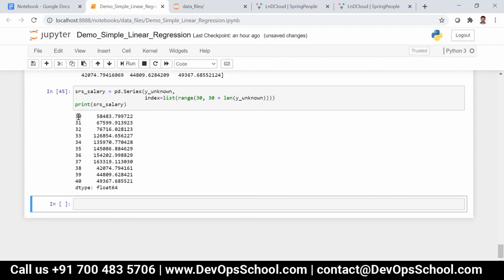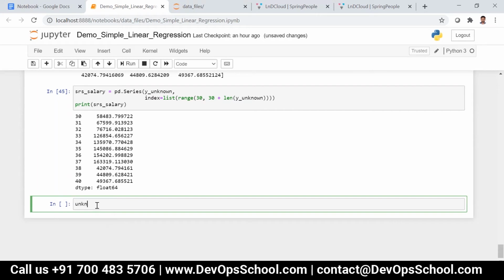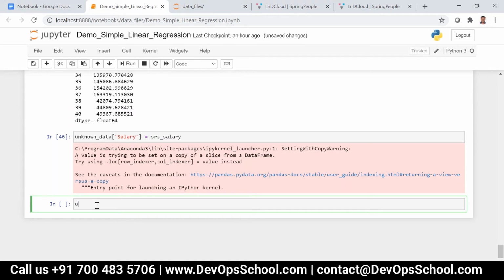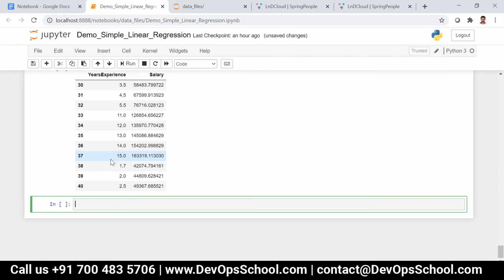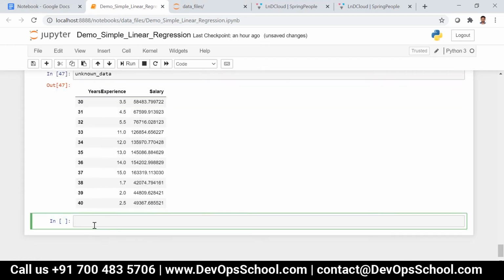Okay, now you can see 30 is 58,343, sorry, 483, like that. So now what we can do, I can just say unknown data of salary is equal to SRS underscore salary. Okay, now you can see unknown data, it is populated. So now we have the known data and then unknown data, right? Okay, so we can just concatenate it actually. So now we have the known data